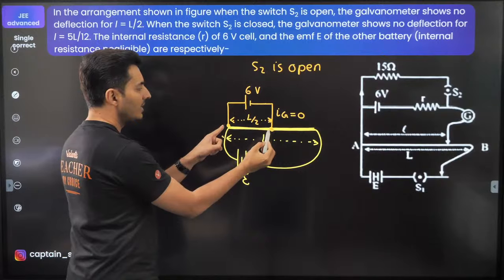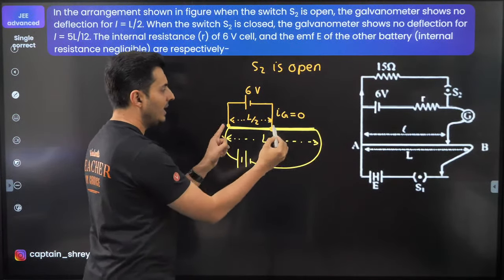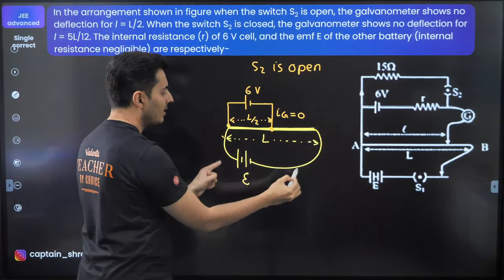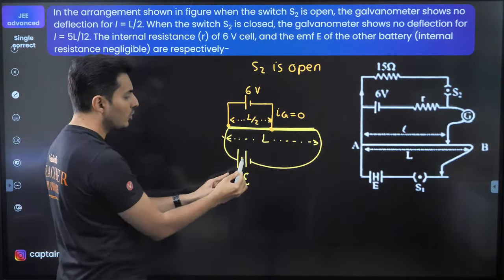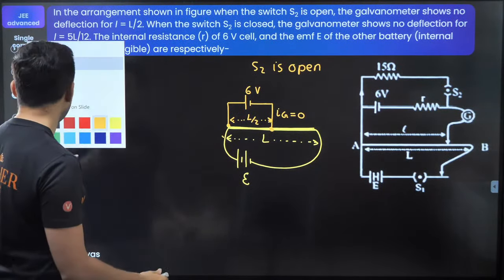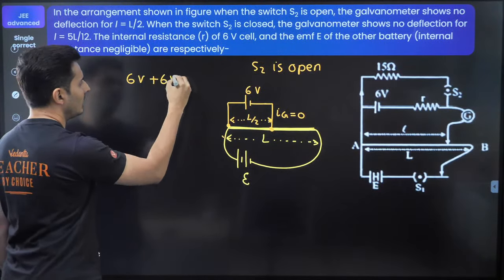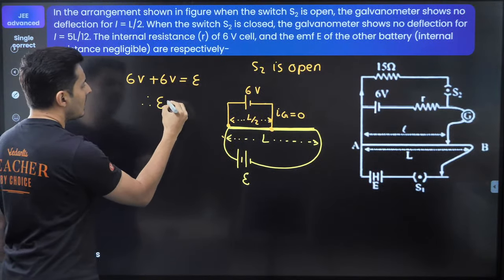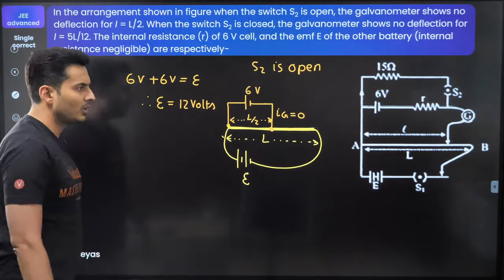So if there is some voltage dropped here, some remaining voltage is dropped here and exactly equal because this is half, so the total voltage dropped across the entire potentiometer is also going to be E. So can I not say 6 volts plus 6 volts is basically nothing but E, so therefore E is nothing but 12 volts. Everybody with me on this?